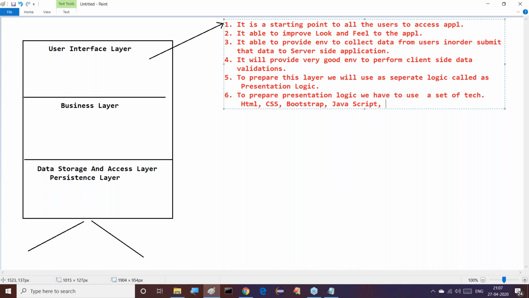After JavaScript, Java-related things, we are able to use JSP. Apart from JSP, a number of technologies are available here. All these technologies are used to provide the user interface layer, that means the presentation layer.